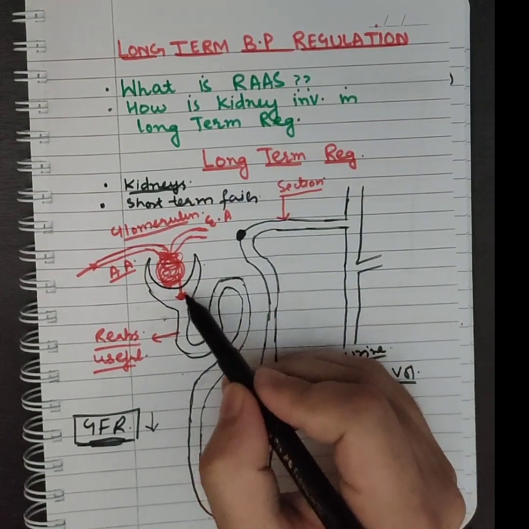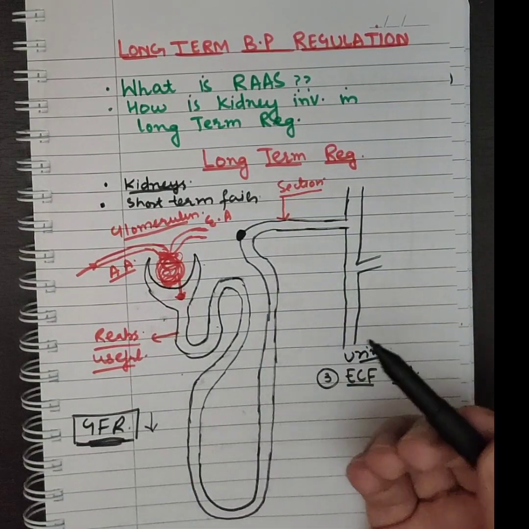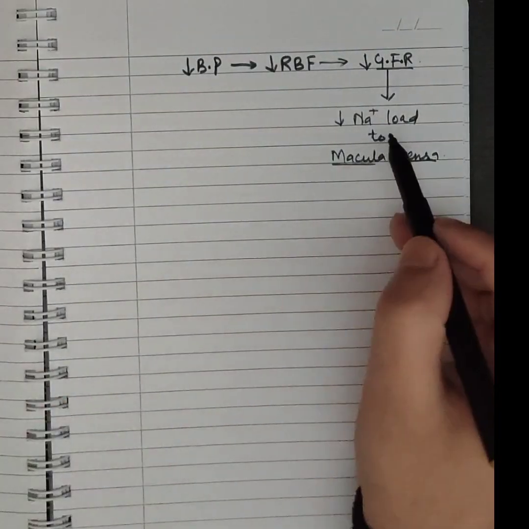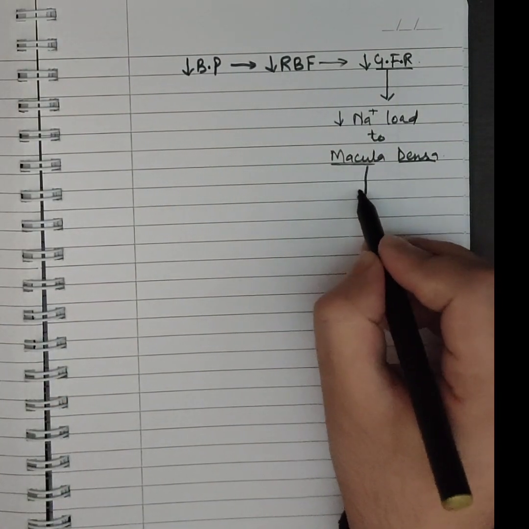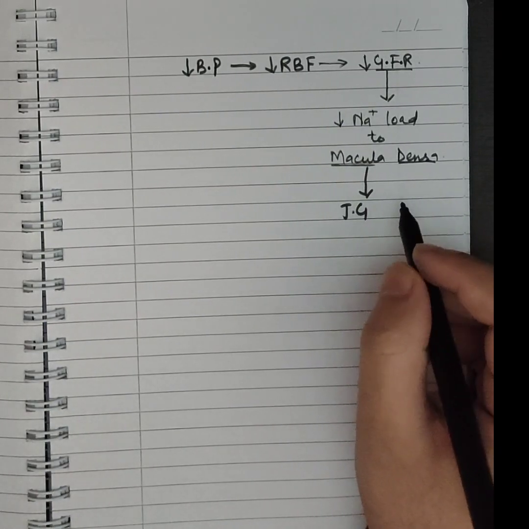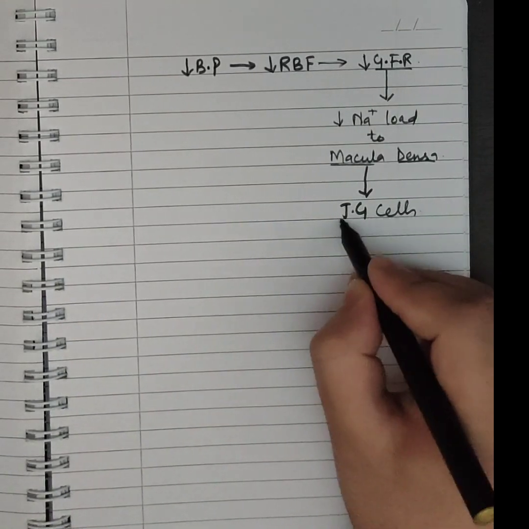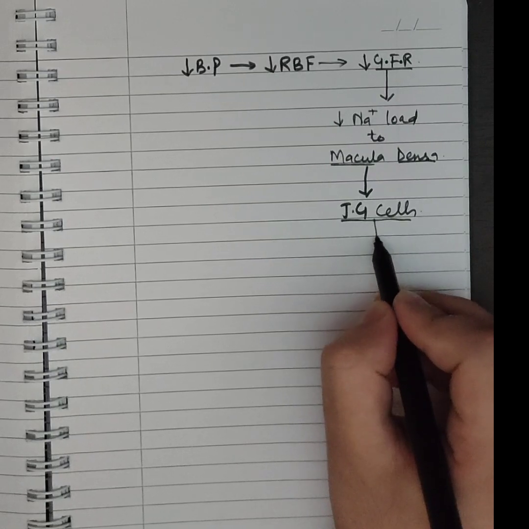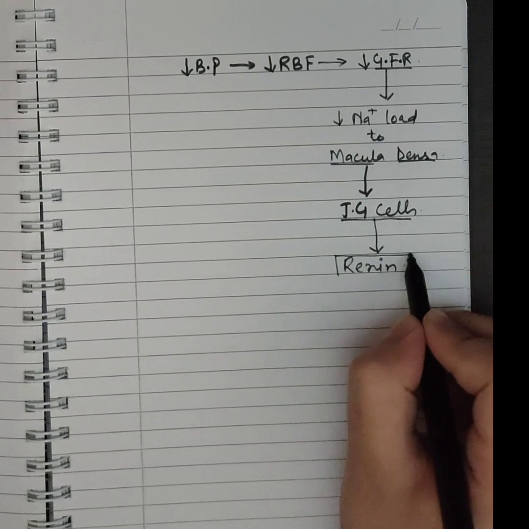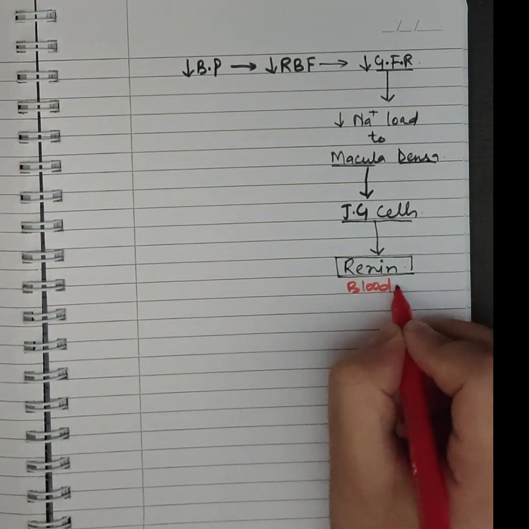If less filtrate comes from here, there will be less sodium here, because most of the sodium will be reabsorbed, and there will be less sodium to the macula densa. And when there is less sodium to the macula densa, it will give a signal to the JG cells. I know you people will know by this time what JG cells are. It will give a signal to the JG cells, and the JG cells will cause release of the molecule known as renin, and this renin will come into the blood.